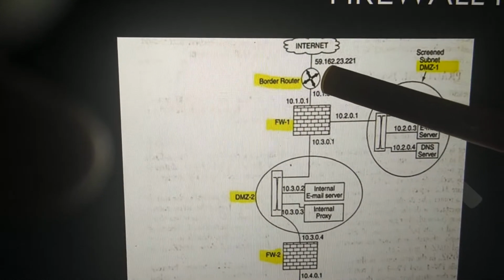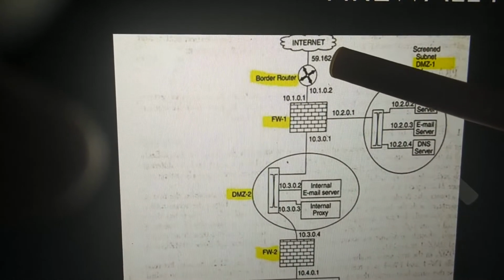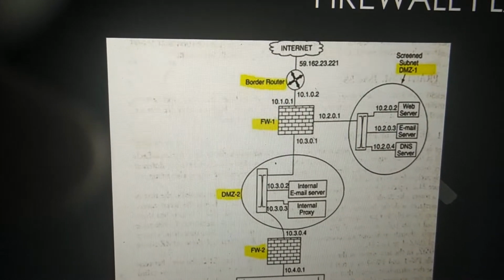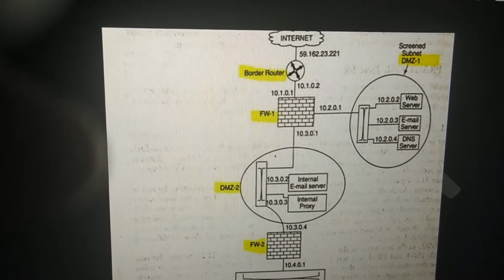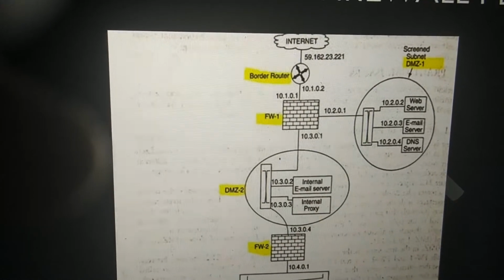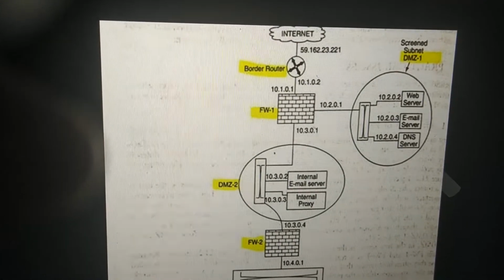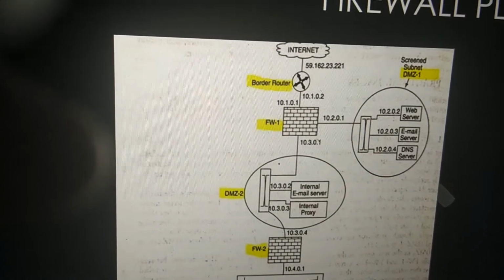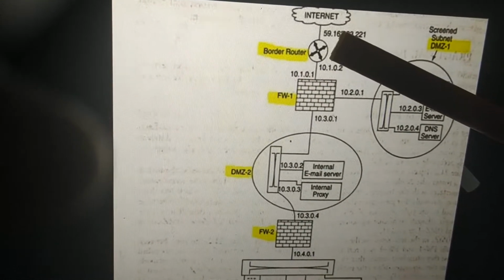It checks the IP and TCP header and forwards the packets based on the source address, source port number, destination address, and destination port number. So it can block an IP address, an entire network, or even a service depending upon the address and the port number. So a basic level of filtering happens at the border router.